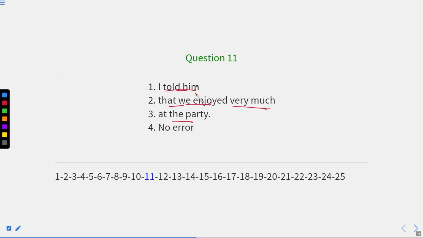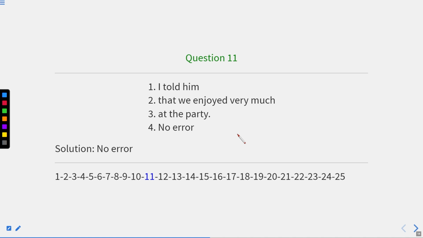If it is from present indefinite tense, we enjoyed very much is correct. But if I say that this is a conversion from the past indefinite tense, so we should write we had enjoyed very much. So here we can consider it that it has been converted from present indefinite tense. Therefore, the entire sentence contains no error.